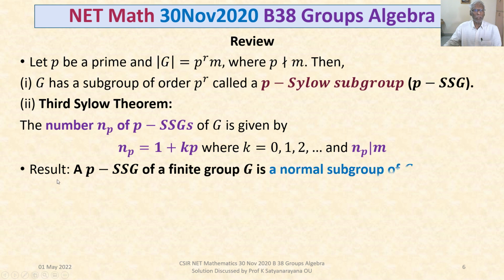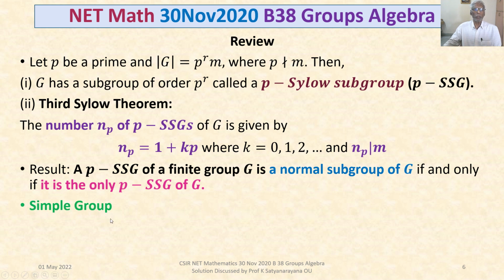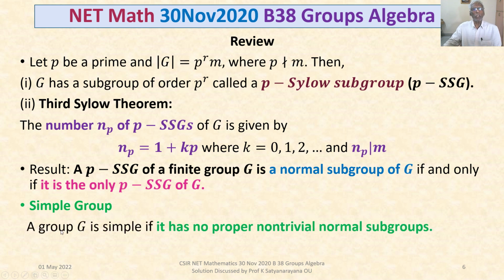And we have another result. A p-Sylow subgroup of a finite group G is a normal subgroup of G if and only if it is the only p-Sylow subgroup of G. If it is the only p-Sylow subgroup of G, then it is a normal subgroup of G. We also have the definition of a simple group: a group G is said to be simple if it has no proper non-trivial normal subgroups.